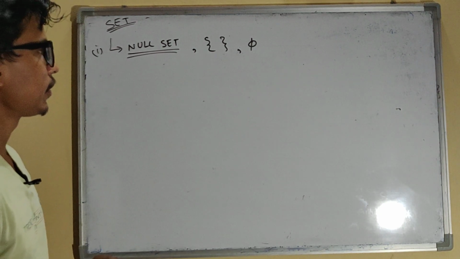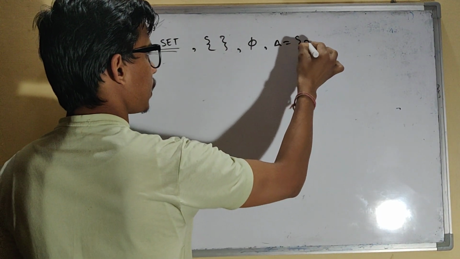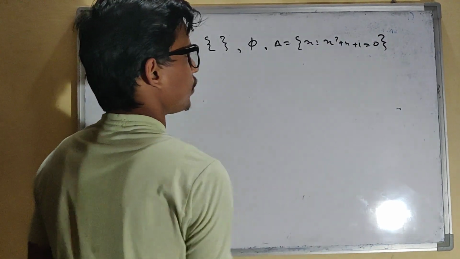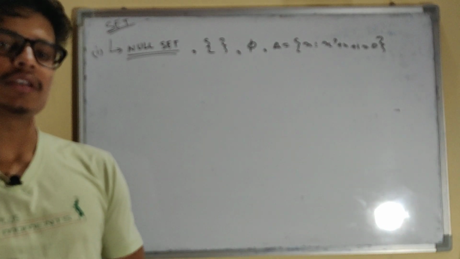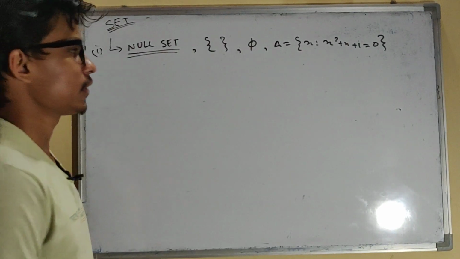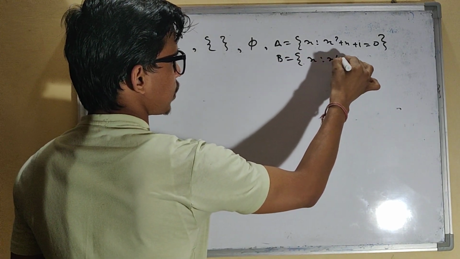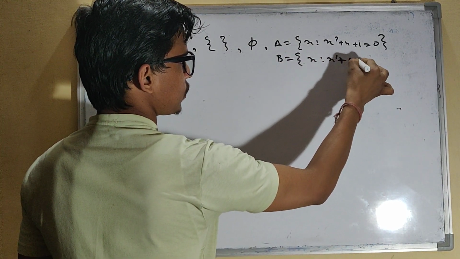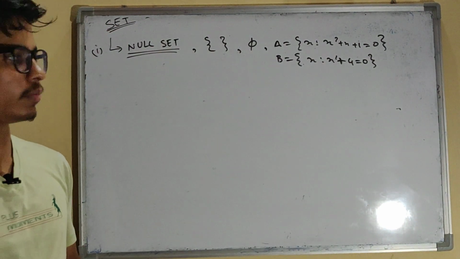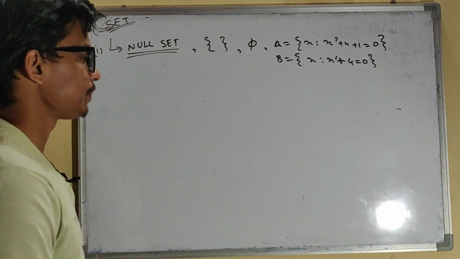Well, think about it. I can give you this: A equals x such that x square plus x plus 1 equals 0. There is no real value of x for which x square plus x plus 1 equals 0. That is why it is a null set, right? Or you can write x such that x square plus 4 equals 0. Again there is no value of x for which x square plus 4 is going to be 0. So these two are examples of null set, right?